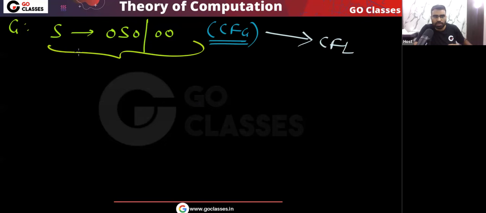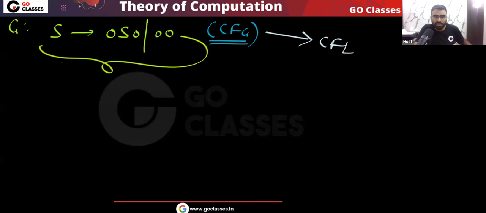So one thing is definitely there: this is a context free grammar. So the language will always be CFL. Yes or no? This is a context free grammar, so definitely you can guarantee that the language will be CFL. But you cannot say that the language will be non regular. The language may be regular, the language may not be regular. You have to find it.